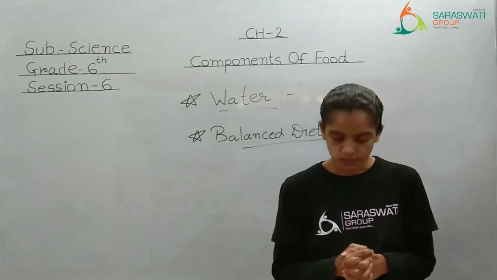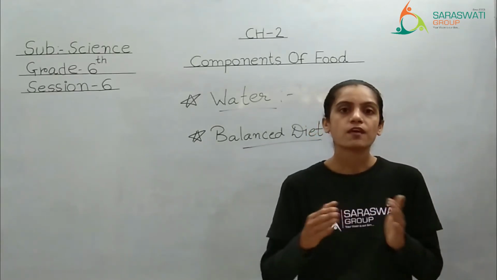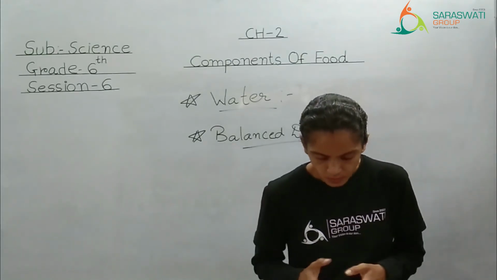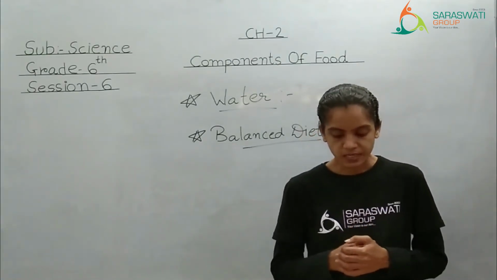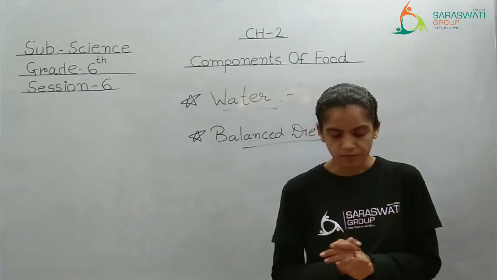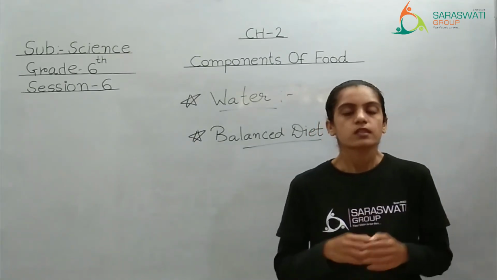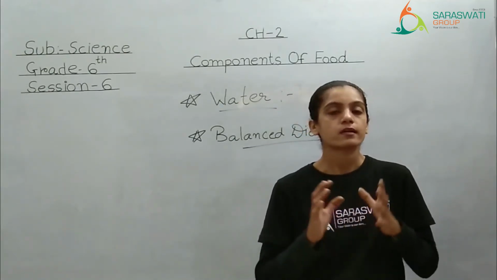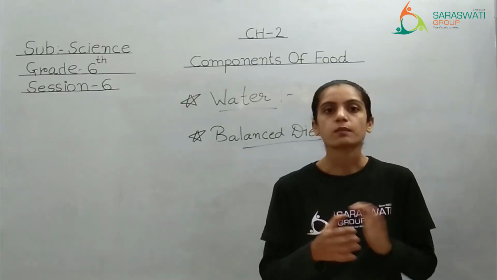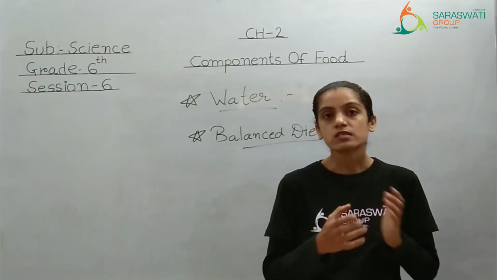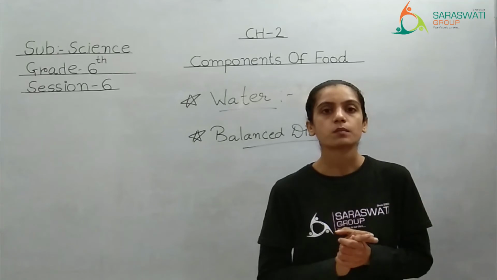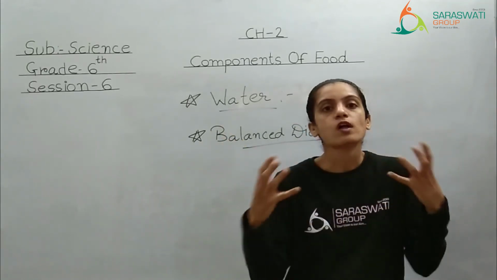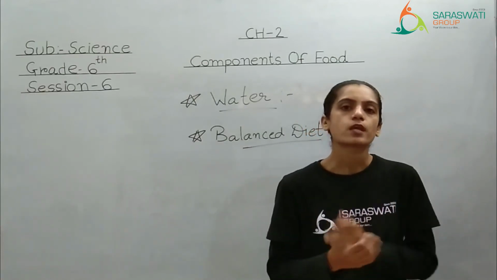Person, age of the person, gender means male है, female है, बच्चे है या infant है, 1 साल से छोटे बच्चे, right? The type of work or physical activity and the condition of the body, whether diseased or healthy. These all factor, age क्या है, gender क्या है, healthy बंदा है या diseased बॉडी है, छोटा बच्चा है या बड़ा बच्चा है, कौन सी तरह का काम करता है, बैठ के ऑफिस में काम करता है या साइकिल चला के कहीं घूम घूम के काम करता है. So depending on all these things, diet is required.